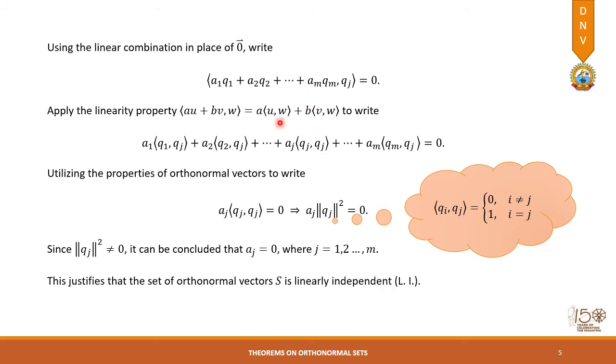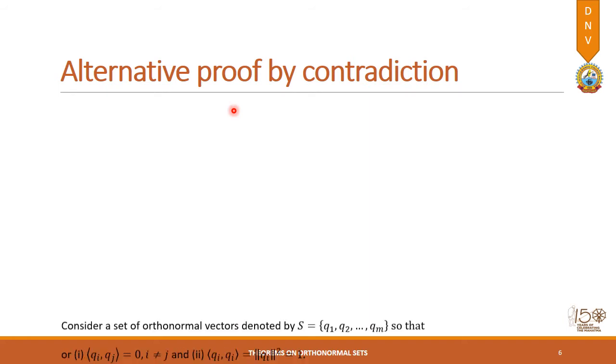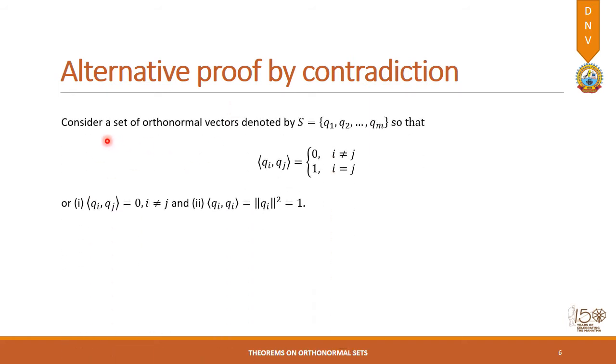So this is a very straightforward method anyone can use with the help of some properties of the inner product spaces. But we can also prove this with the help of contradiction, and it will be easier to understand. So it will be of this shape. Consider a set of orthonormal vectors S, so that this is equal to the usual definition, and this is the alternative mathematical statement we can give for the orthonormal set of vectors.